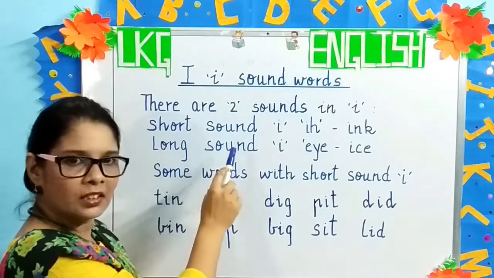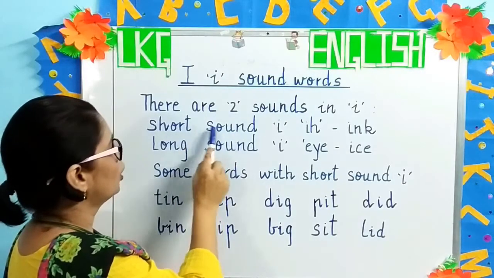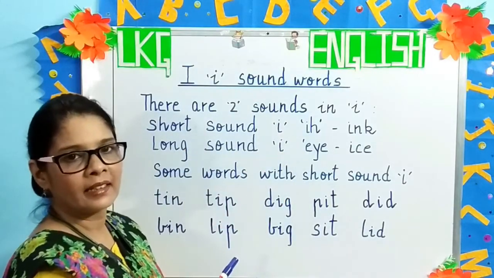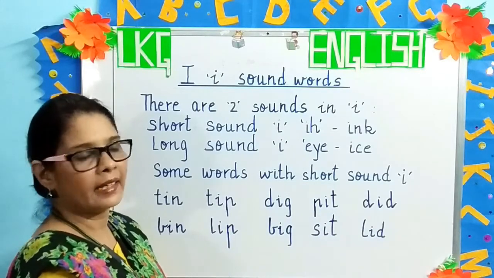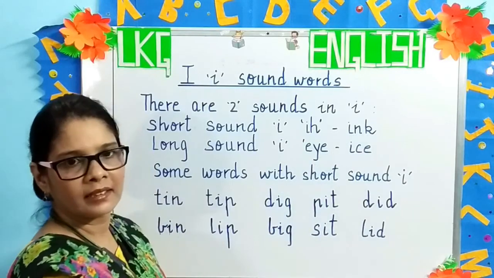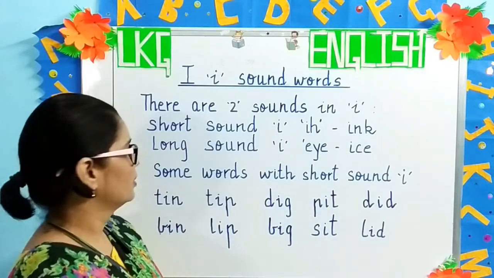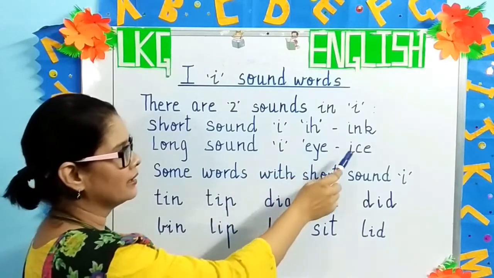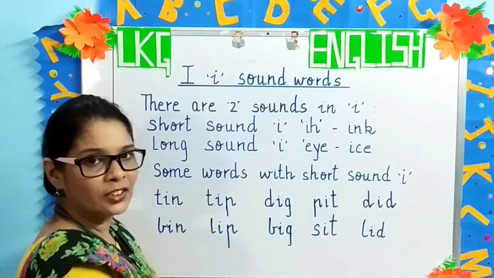We will learn the short sound. The short sound I, the sound is i. As in ink, igloo. The long sound I is i, as in ice, ice cream.